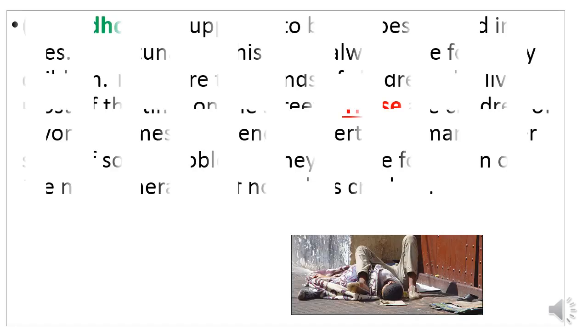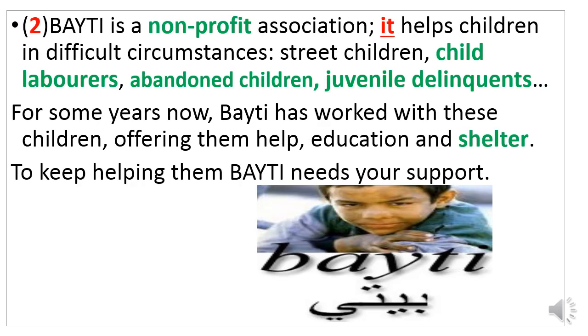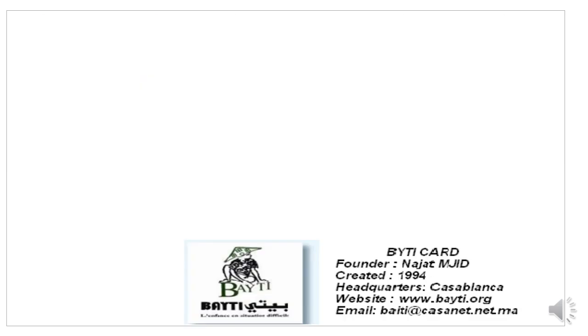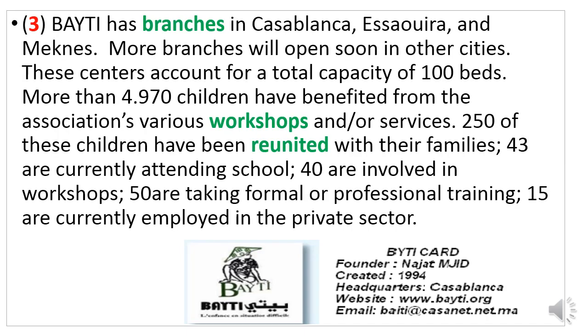That's it. Yes, so now it's your turn. So I'd like you please to read the text carefully. Okay, so this is the text. It is composed of 3 paragraphs. You see here, this is the first paragraph. This is the second paragraph. Okay, and the last paragraph, paragraph number 3. Okay, good. You have 4 tasks to do. You have 4 exercises related to this text.